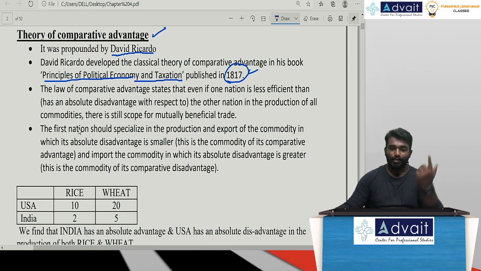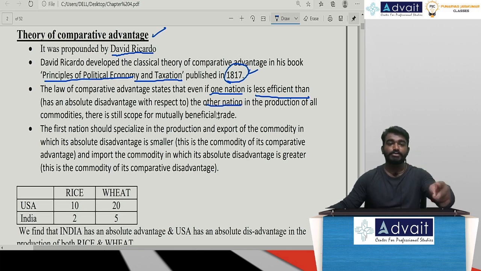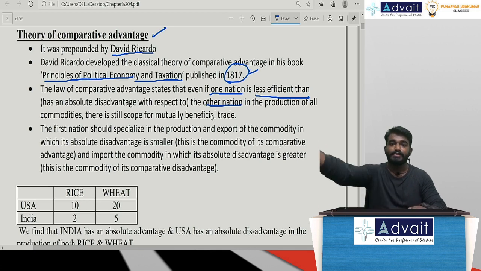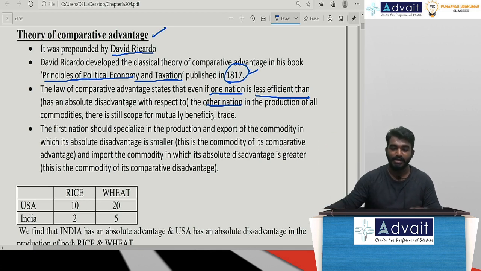Now, what does this comparative advantage theory say? Have a look in your theoretical part. The law of comparative advantage states that even if one nation is less efficient than the other nation in production of both commodities, in our example, you can see there is a table, India has an absolute advantage in terms of production of rice and production of wheat.